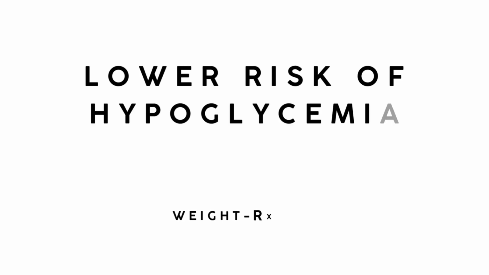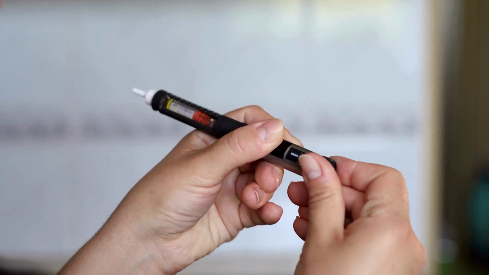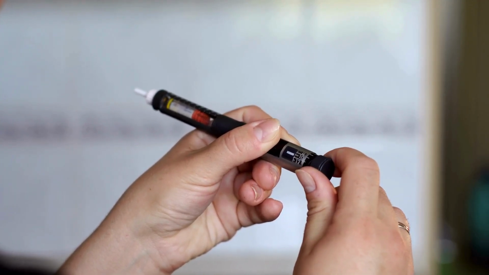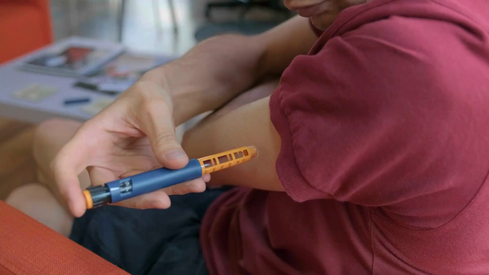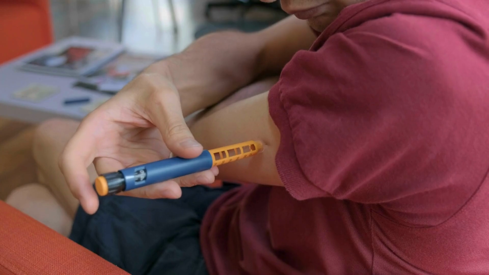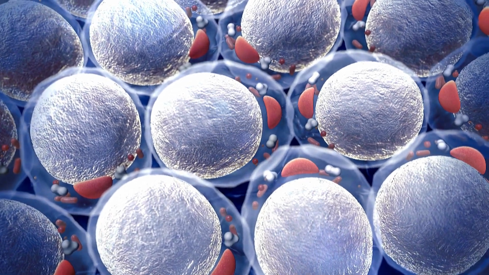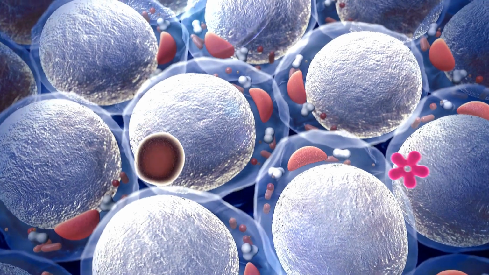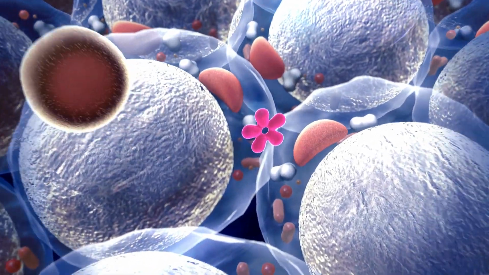Did you know that semaglutide is a glucagon-like peptide 1 receptor agonist, GLP-1RA, used in the management of type 2 diabetes and obesity? One of its significant advantages over sulfonylureas in the context of weight loss and diabetes management is its lower risk of hypoglycemia. To understand how semaglutide achieves this, we need to delve into its mechanism of action and compare it